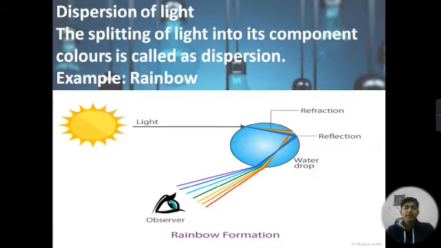Next is dispersion of light. The splitting of light into its component colors is called dispersion, for example a rainbow. Or you can say the phenomenon of splitting of white light into its component colors.